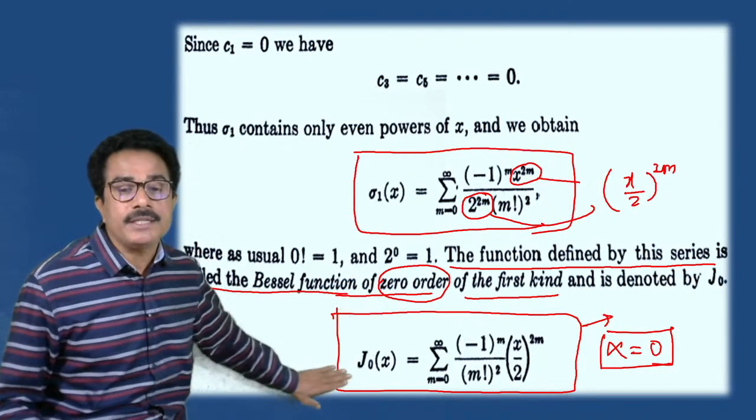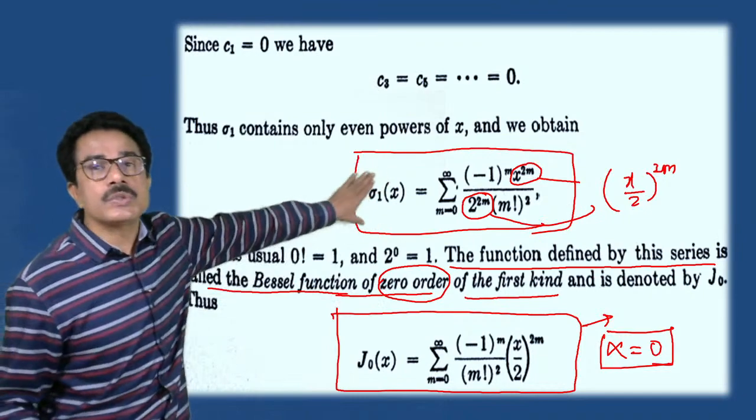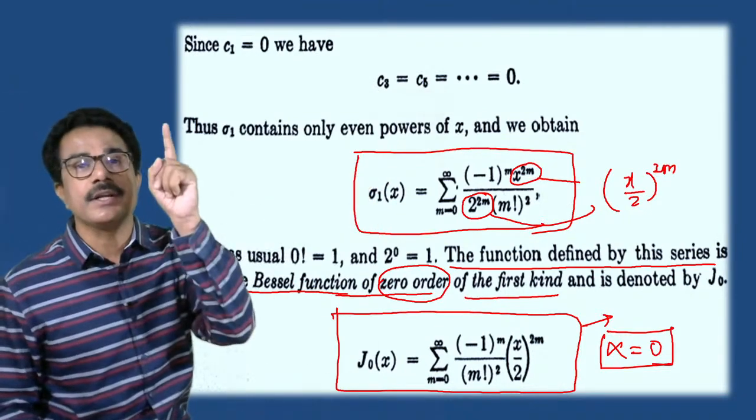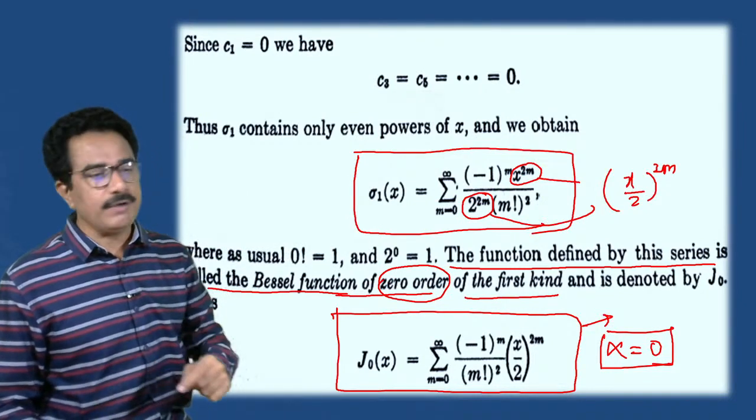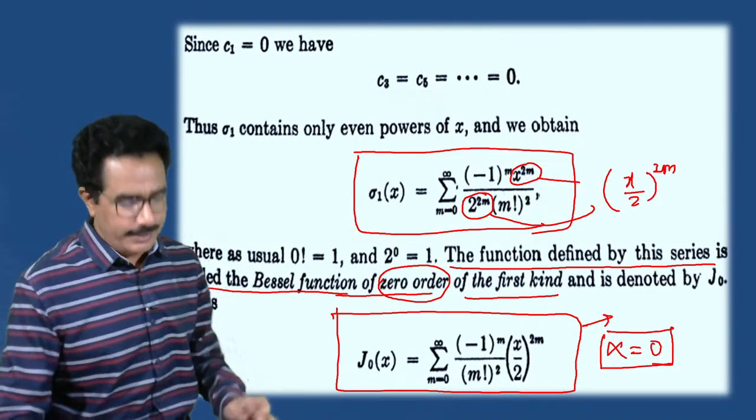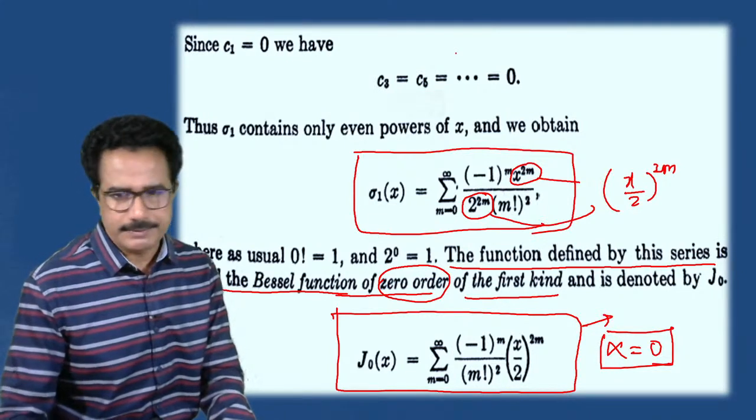Because he obtained this function, he obtained this solution under the consideration of alpha is equal to 0. Okay, no problem. See here. Now see here.